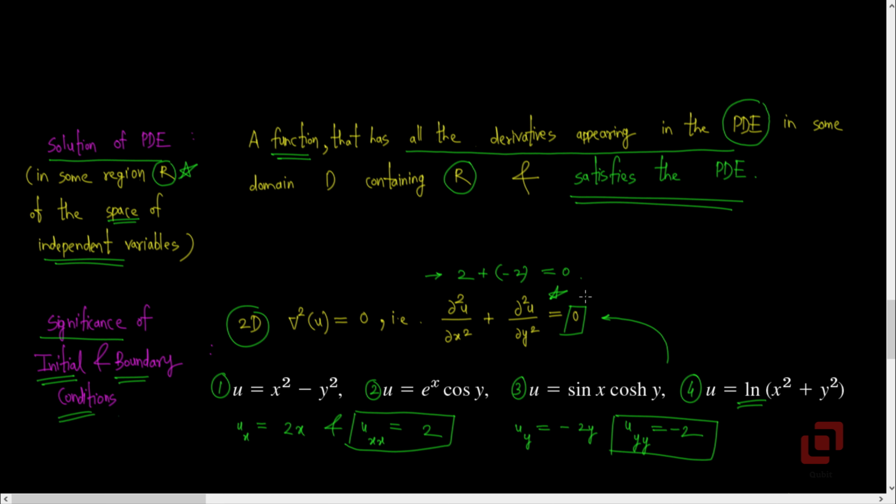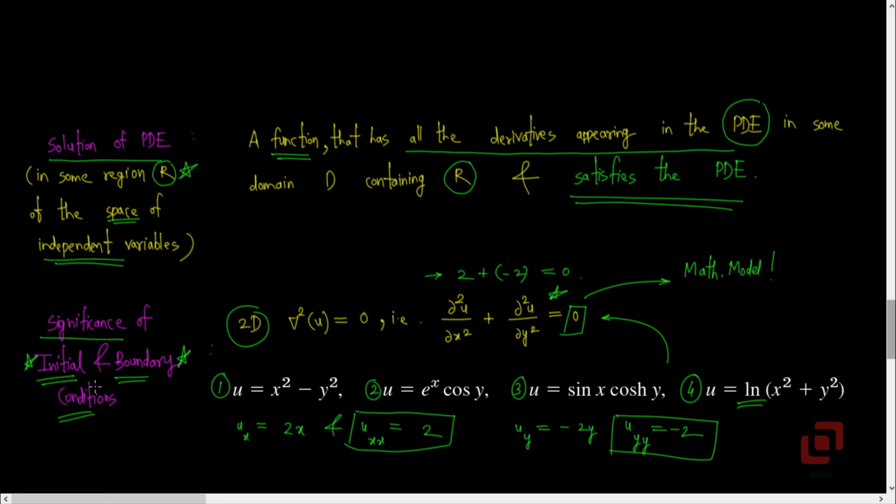We reiterate the fact that any partial differential equation such as this one is a mathematical model of certain physical phenomena. And it is that physical phenomenon which is going to tell us what initial conditions and boundary conditions should be imposed on the solution that we got after solving the partial differential equation. And this is where the role of initial and boundary conditions becomes crucial.